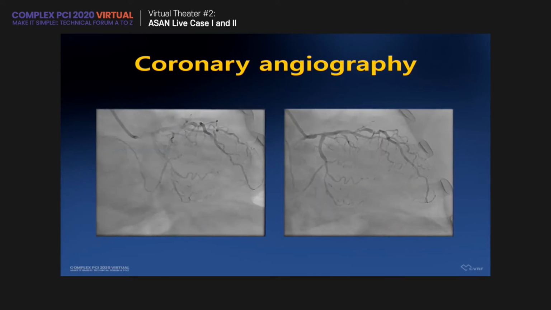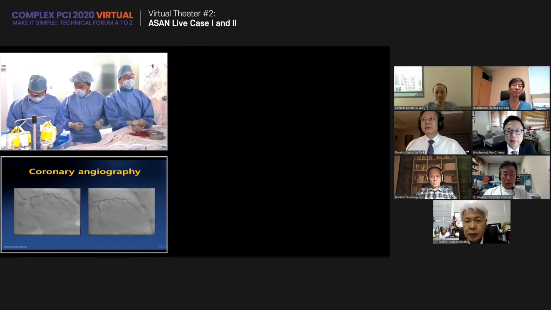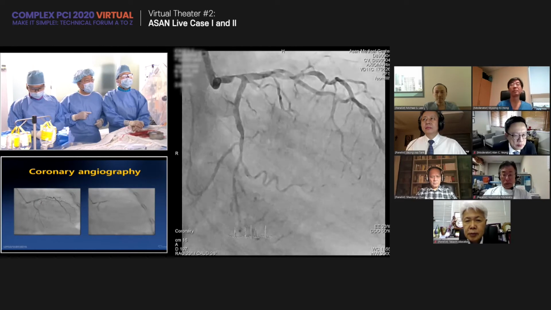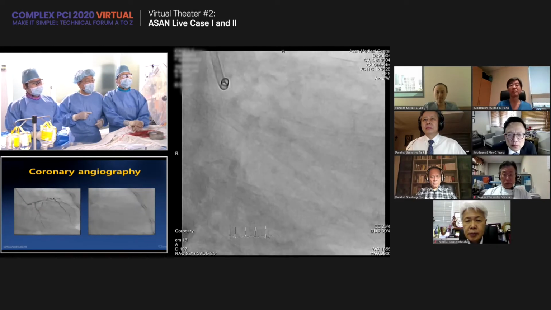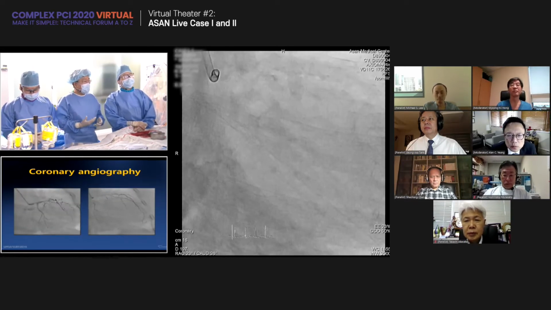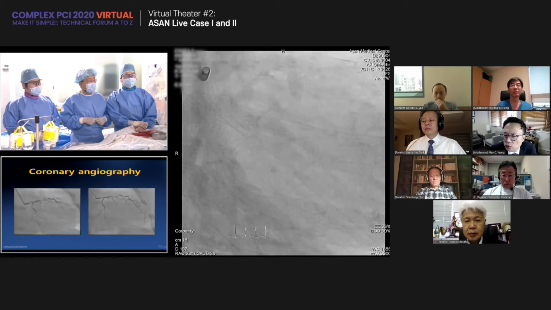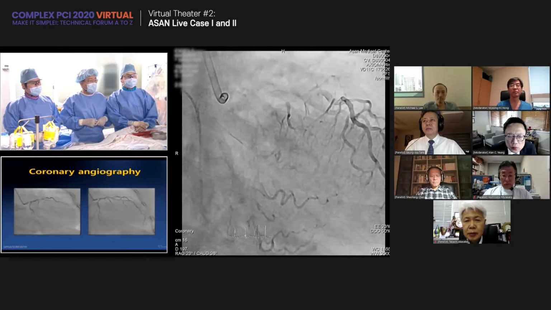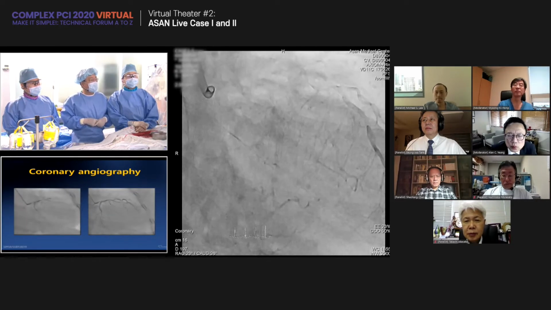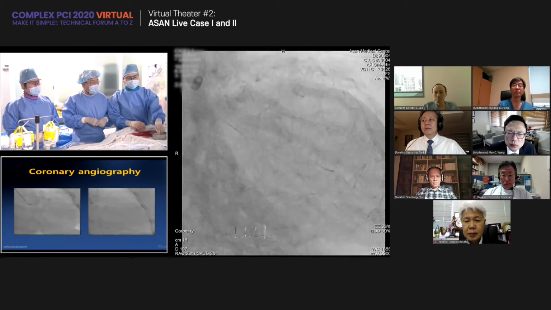Okay, why don't you show the real pictures today? All right, from the first picture. Alan, can you see that? Yes, I can. The patient had a very unstable status, and after the first angiograms at another hospital, the doctors recommended bypass surgery for this patient. However, we took a coronary angiogram again.